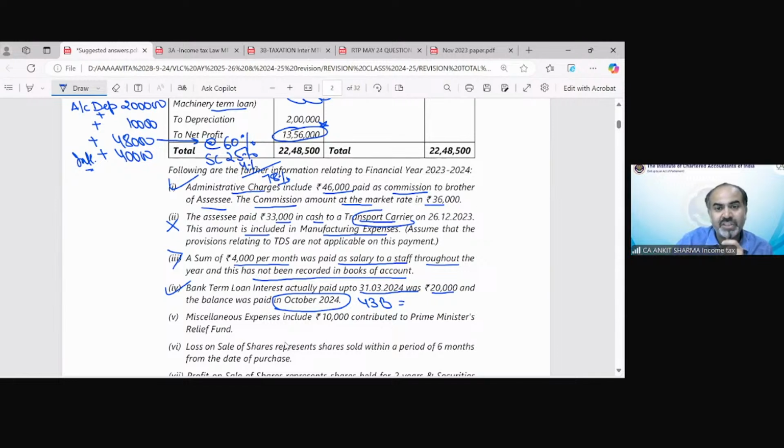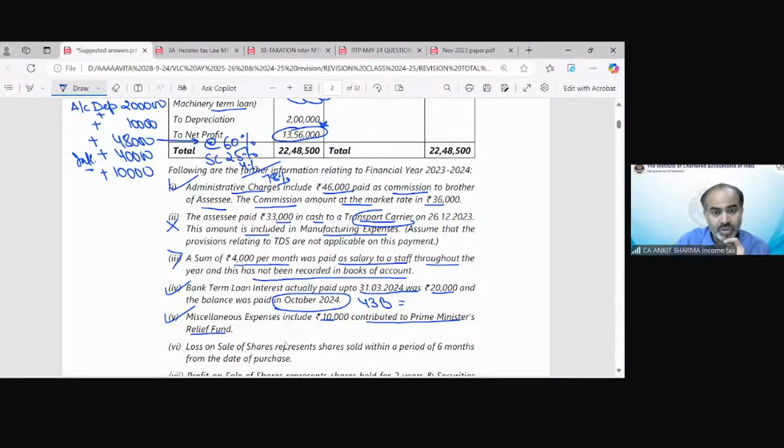Miscellaneous expenditure includes 10,000 contributed to Prime Minister Relief Fund. A deduction under section 80G could be claimed regarding this, but donations cannot be part of our business expenditure. So this is also going to be disallowed, 10,000 rupees.